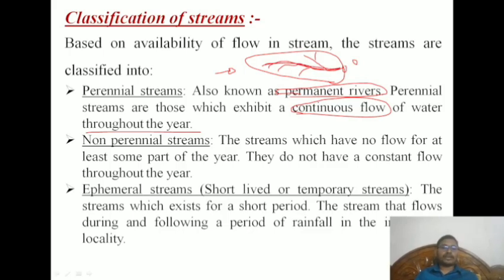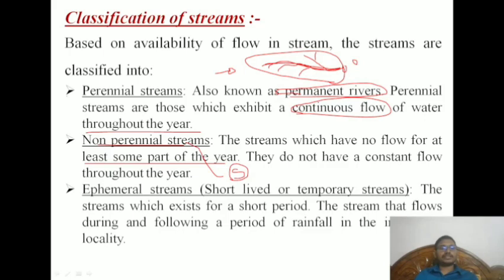And non-perennial rivers are the streams having no flow for at least some part of the year. That means you can consider it as seasonal, like the monsoon season. They do not have a constant flow throughout the year. So that is the thing.